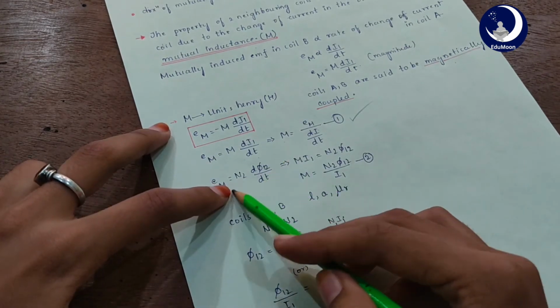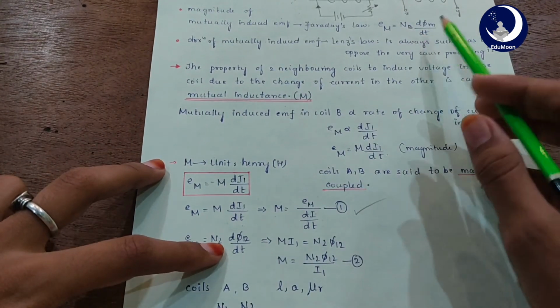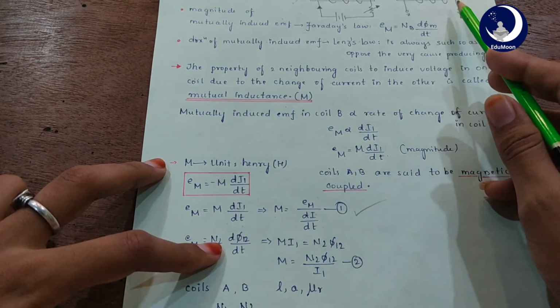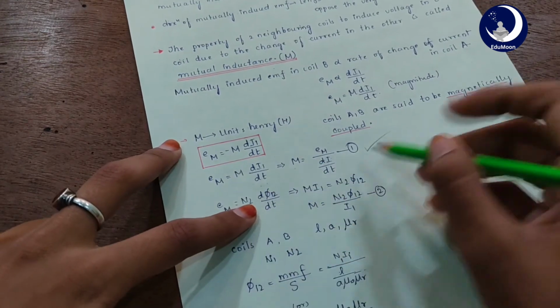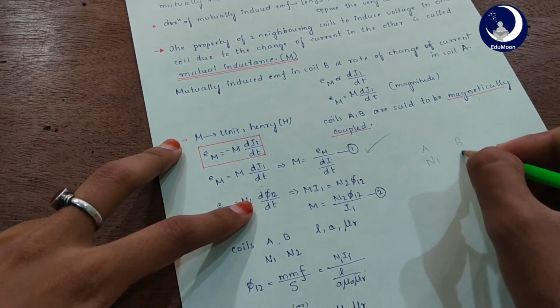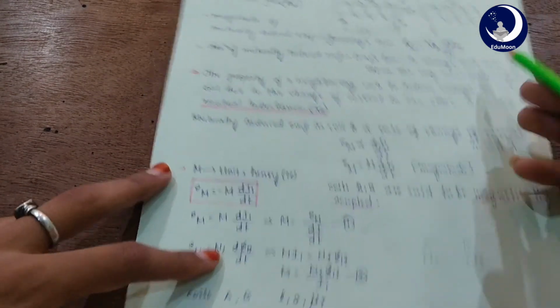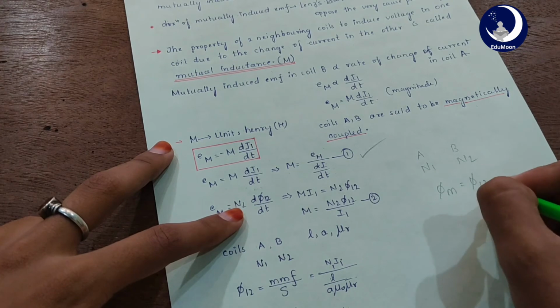Second one, E_M equals N2, the number of turns of coil B. So for coil A, if this is N1, this is N2. So E_M equals N2, and let the mutual flux be phi 12.